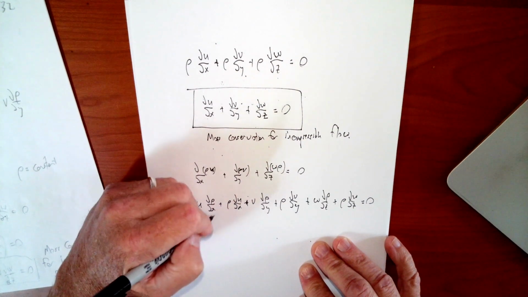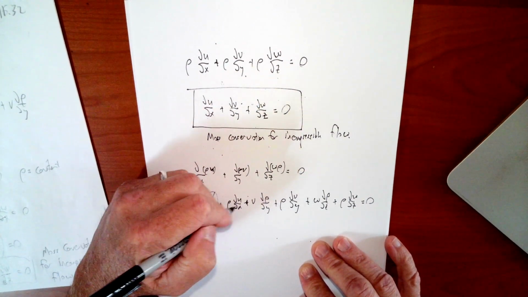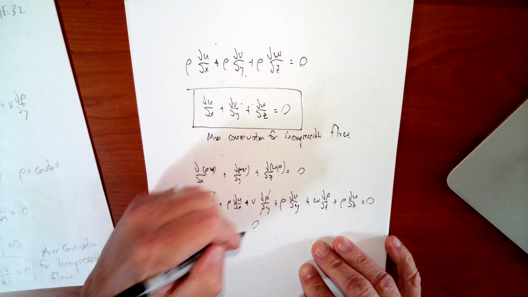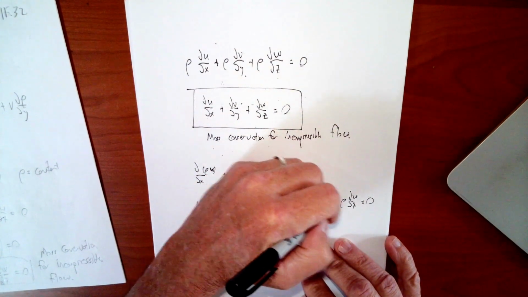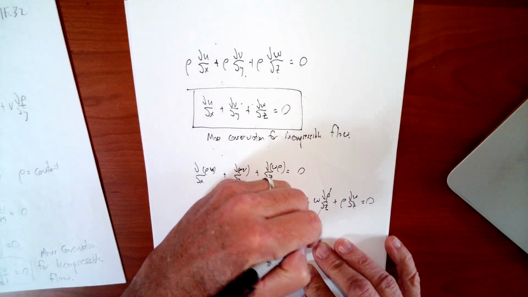Well, d rho dx, rho is constant, so that's 0. And du dx still exists, rho is there. d rho dy, rho is constant, that's 0. And dw dz is fine. d rho dz, rho is constant, that's 0.